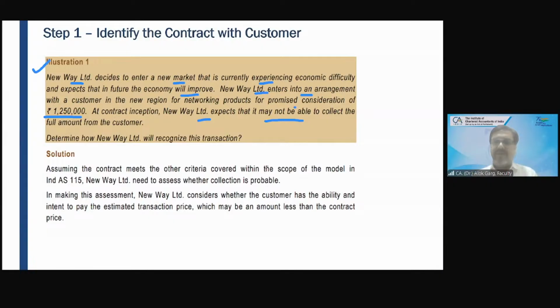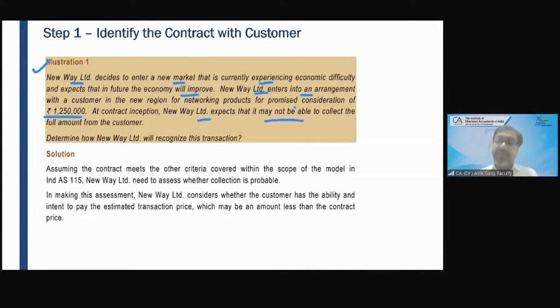But let's say the time passes by. After 3 months, this debtor is giving money in stages. After 3 months, this debtor came and has paid only 8 lakh rupees. And this company is chasing, but he is not paying. The company was chasing since the beginning and this debtor has paid only 8 lakh rupees. The company has already recognized revenue of 7 lakh rupees, debtor account debit to revenue. Now the company will recognize 1 lakh rupees of additional revenue. Debtor account debit to revenue, 1 lakh rupees additional revenue. Why? Because it becomes certain now.